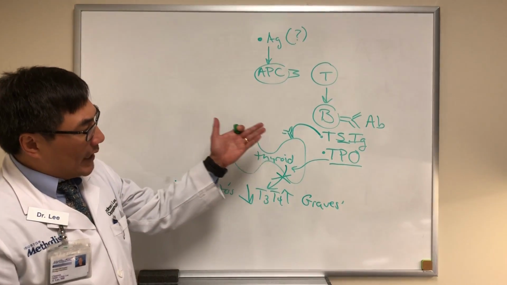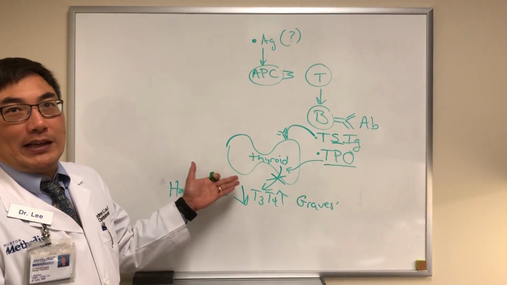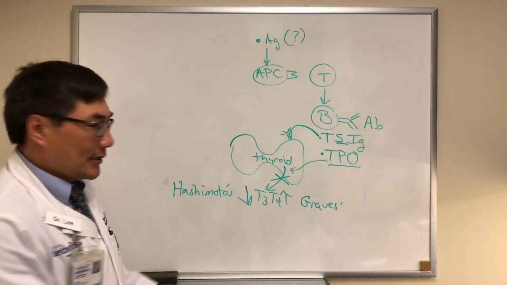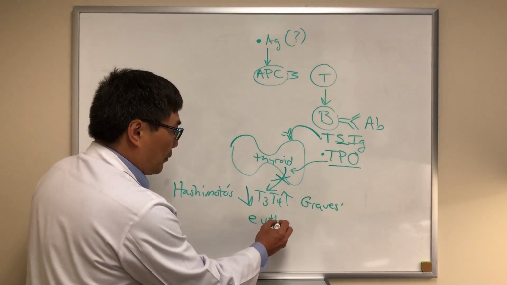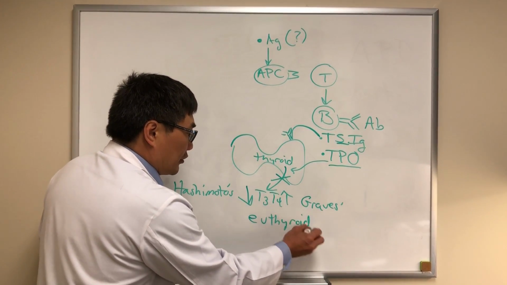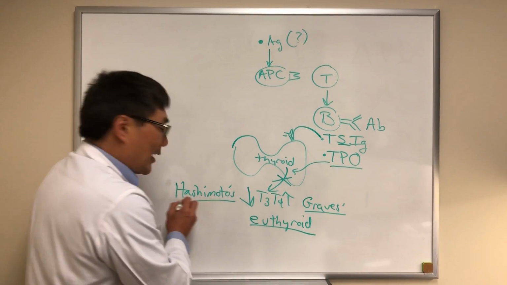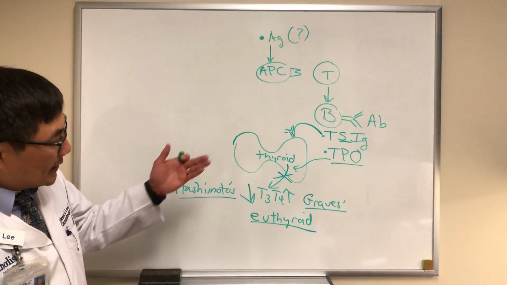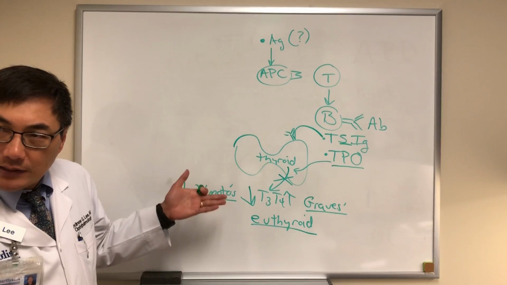However, sometimes you have the antibodies, but you don't have any abnormality in your thyroid hormone status, and that has no eponym. We just call that euthyroid. So you can be euthyroid, hyperthyroid, or hypothyroid and still have autoimmune thyroid disease.